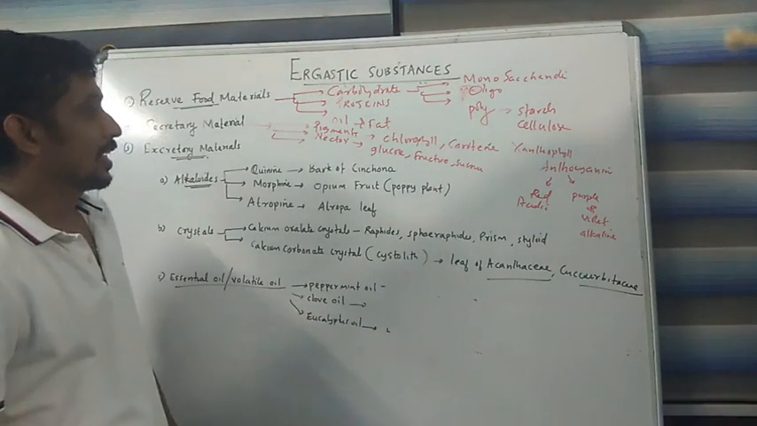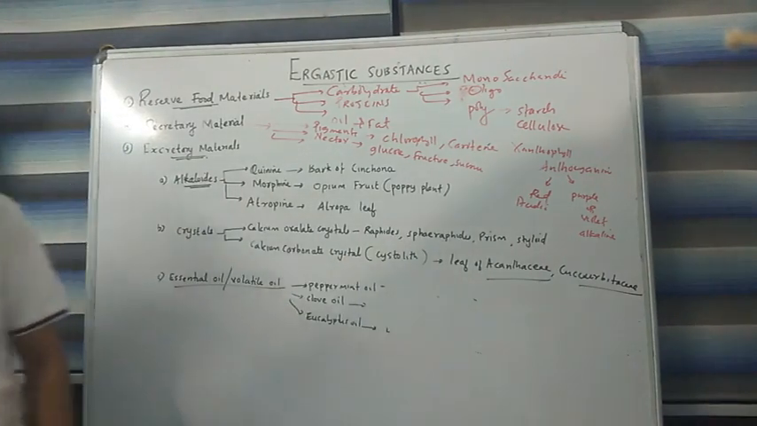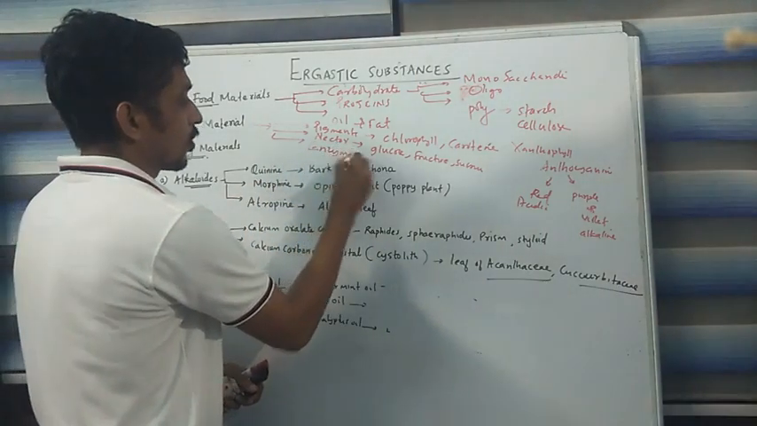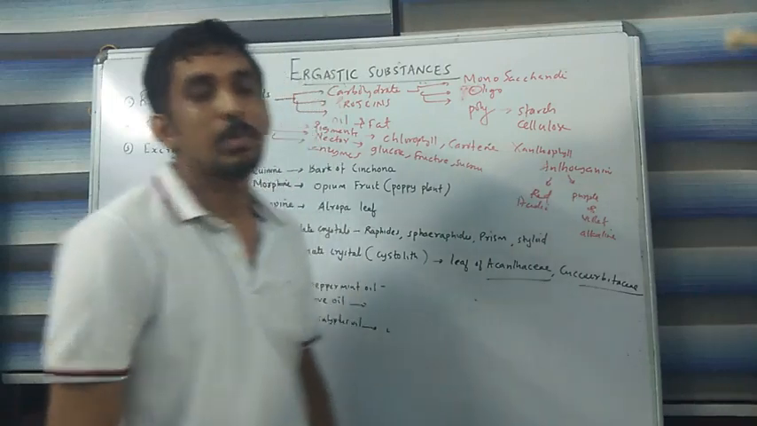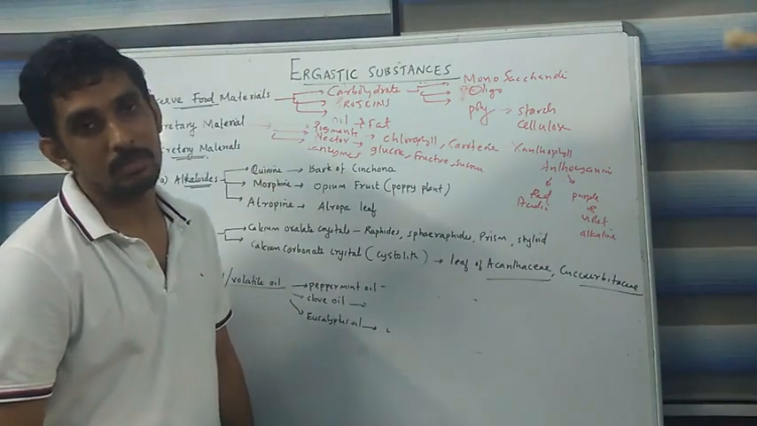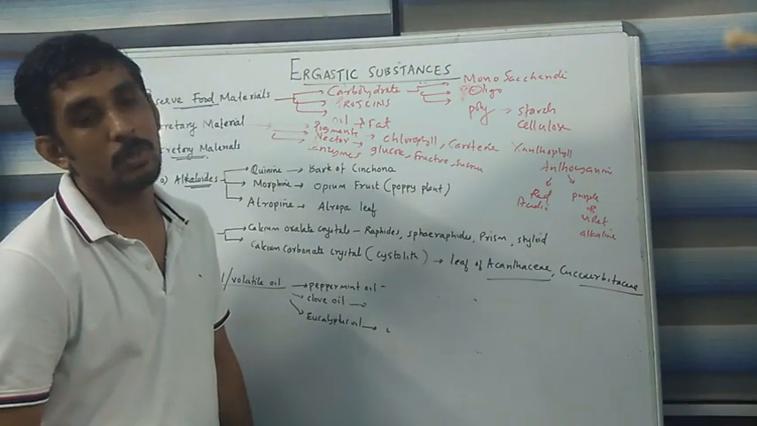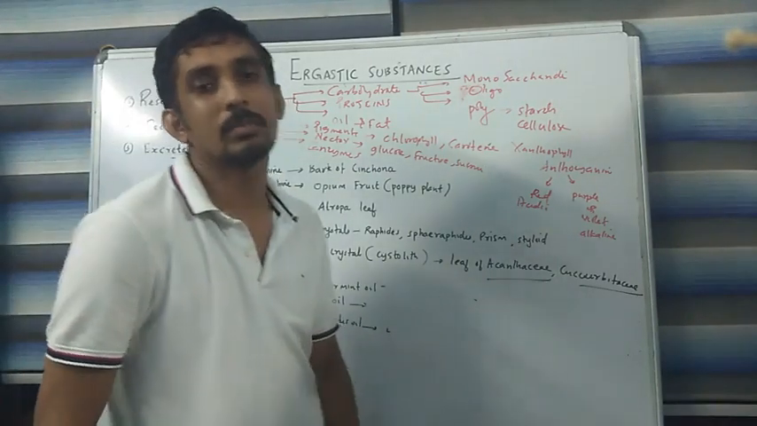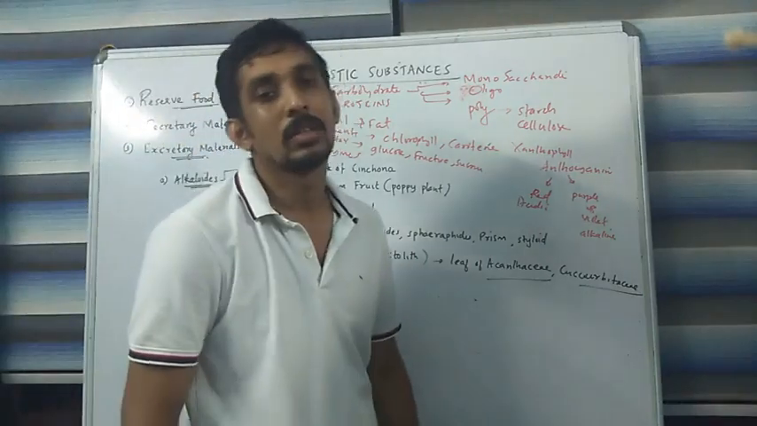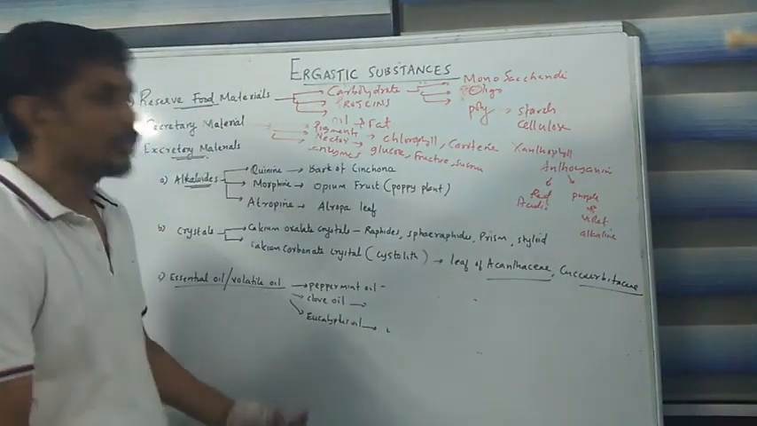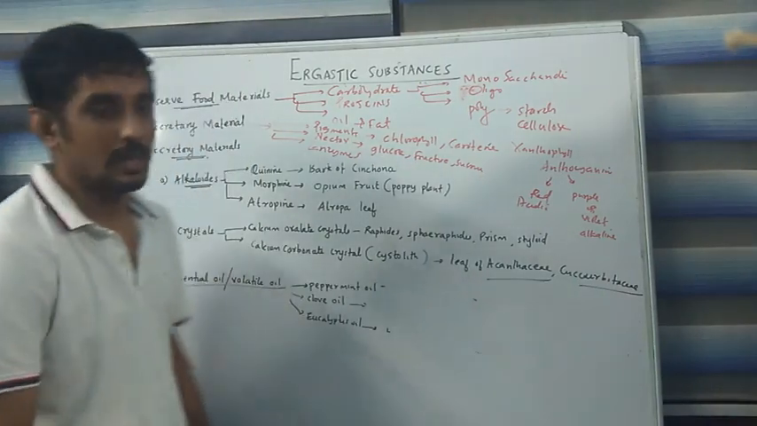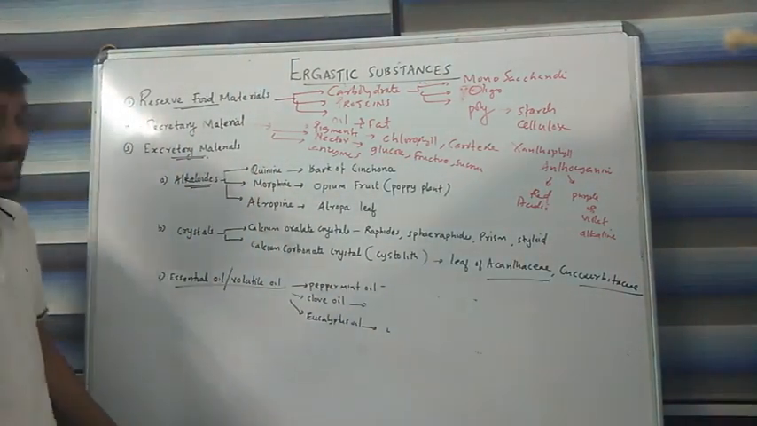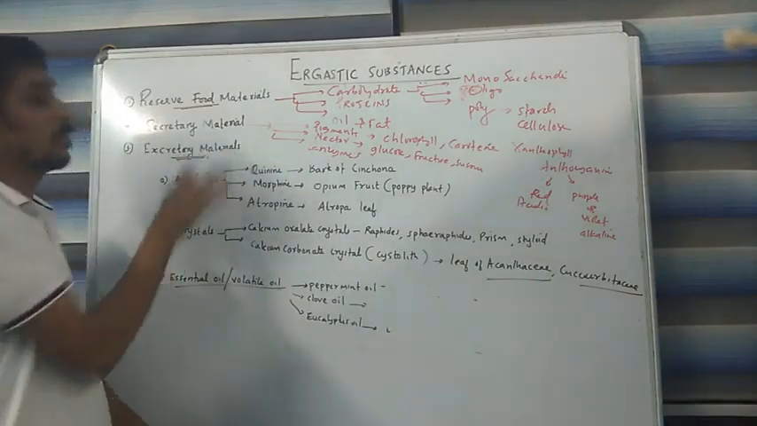The third category is called enzymes. Plants produce different kinds of enzymes, for example phosphoenolpyruvate carboxylase, invertase, zymase, and alpha amylase. Like that, different kinds of enzymes are produced by the plant cell. That also belongs to the category of secretory material. That's all. Now we move into the third category, that is called excretory material.